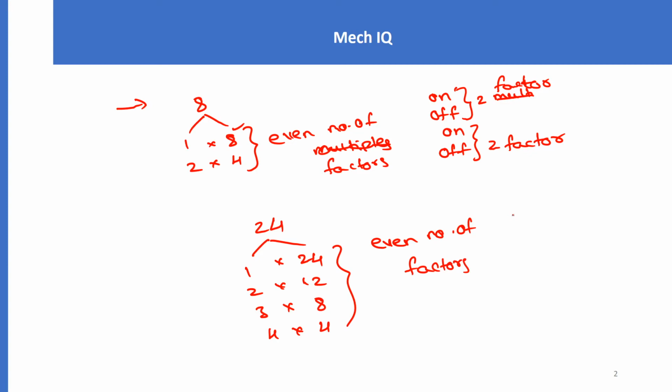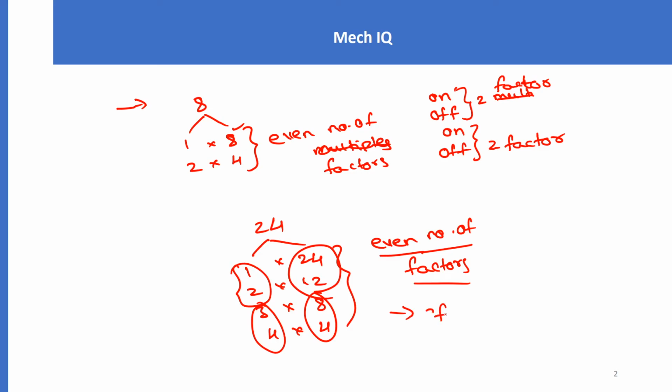So what will happen? For every pair, the switch will be off, again off, again off. So if a number has an even number of factors, the final output of the switch is off. So let us see if there are any numbers whose number of factors is odd.